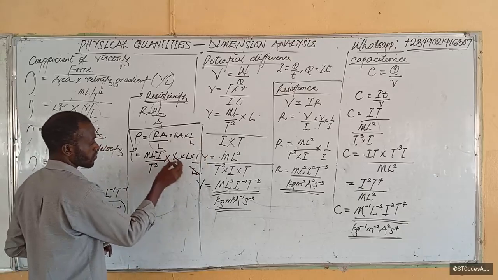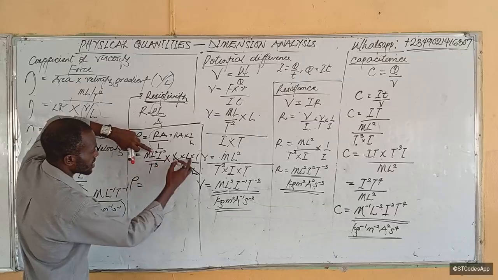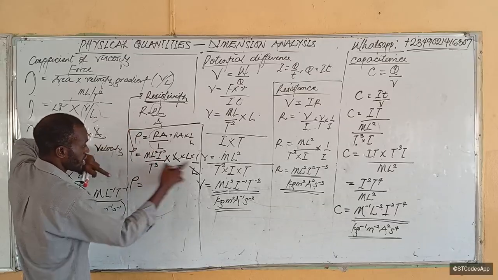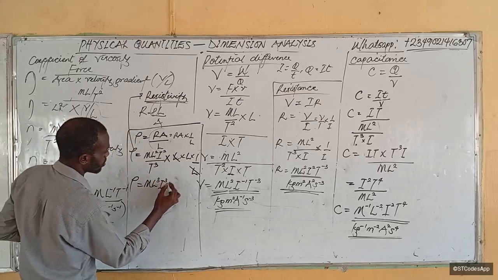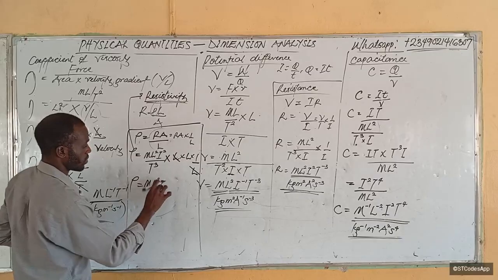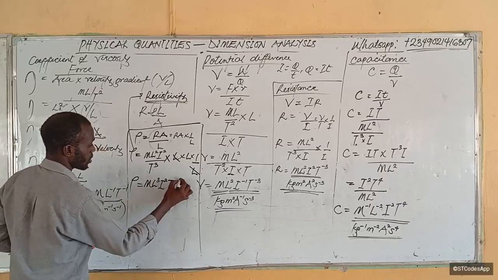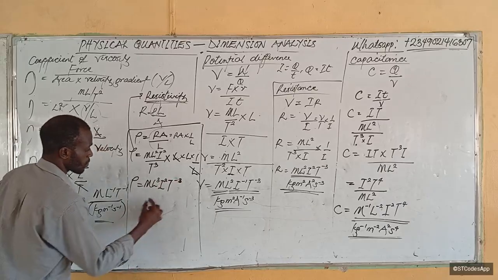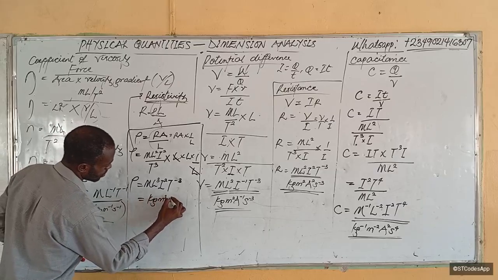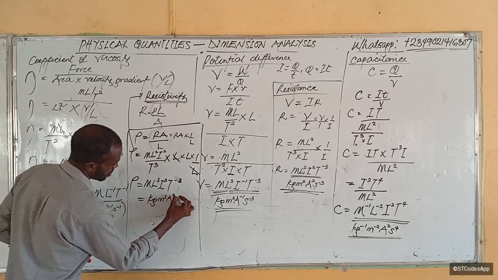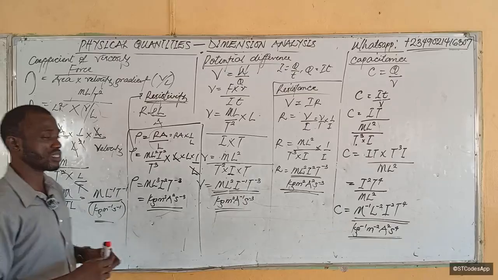So L will take care of one L, such that resistivity now becomes M L cubed. We have three L's now. So that becomes M L cubed, I squared per cubic seconds. So that becomes kg meter cubed A squared per second cubed. And this will be the unit of resistivity.